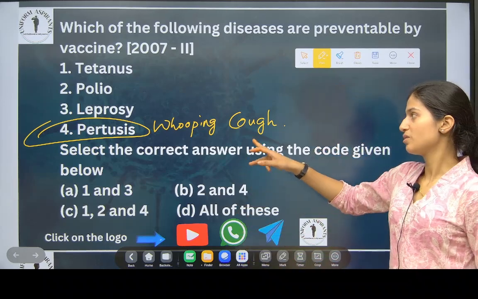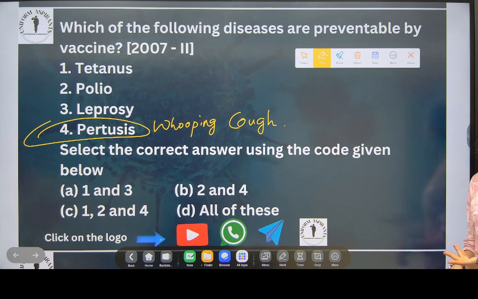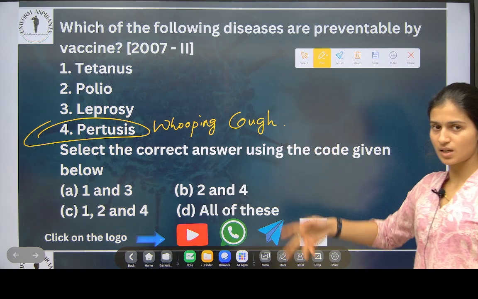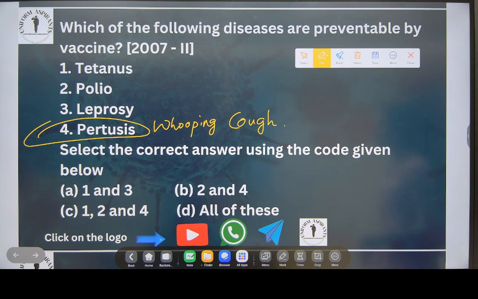There is another name for pertussis. It is whooping cough. I think it has one more name, which is kala pani, but this is more prominent. Tetanus, polio, leprosy and pertussis.